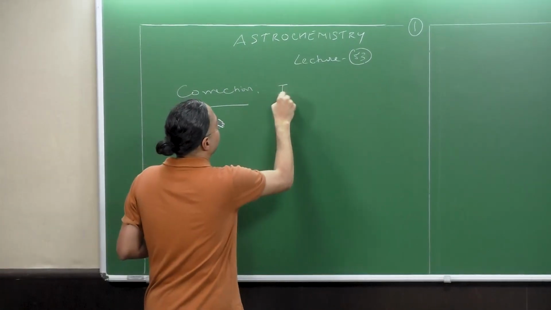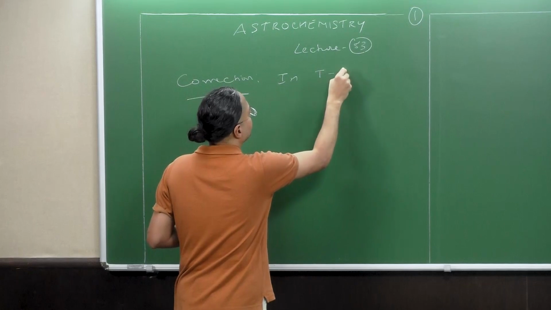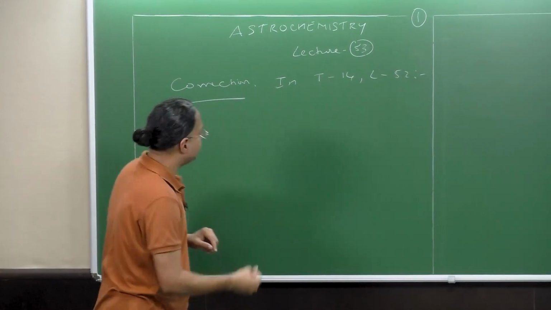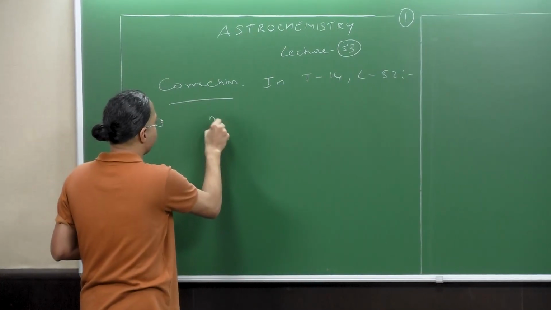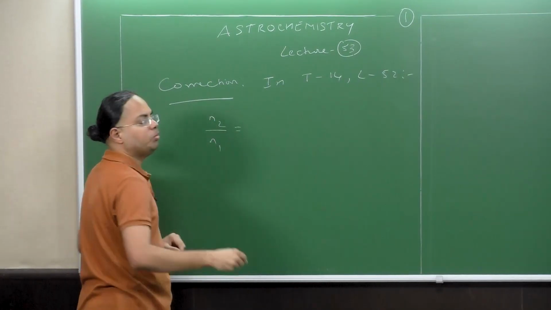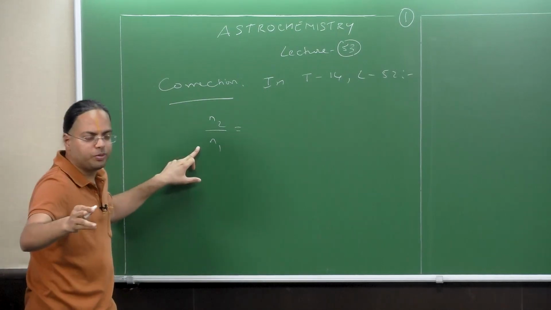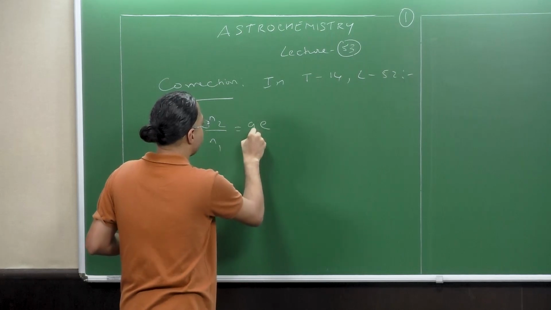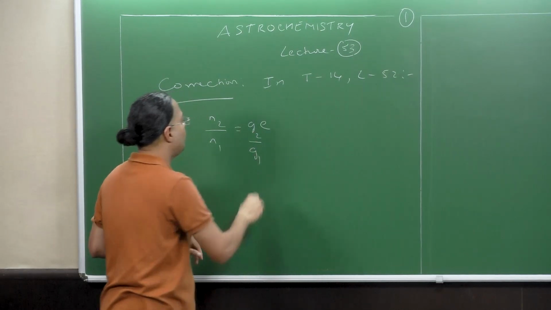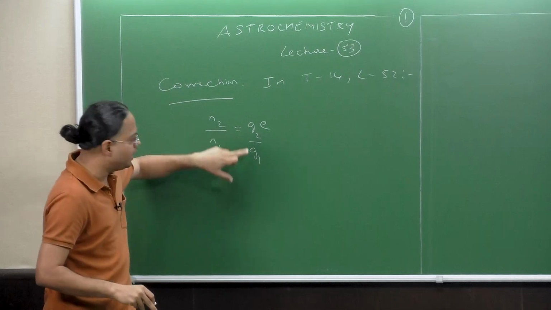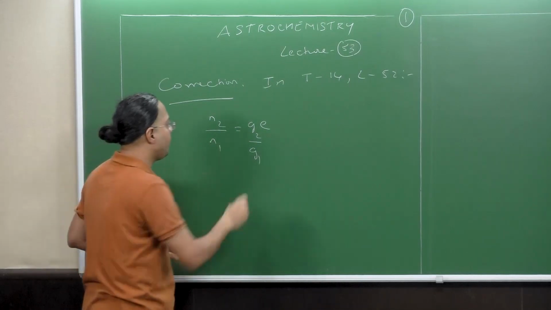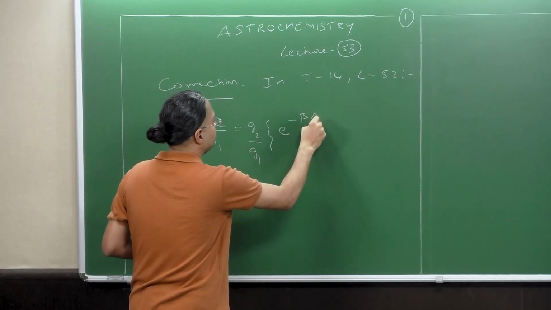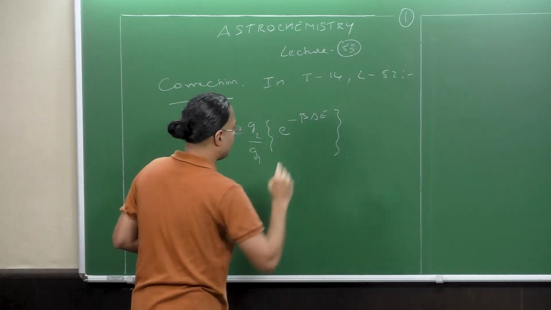So in tutorial 14, that is lecture 52, I had written that N2 by N1, this is based on the Boltzmann distribution, right? I had written that it is given by G2 by G1, where G2 is the degeneracy of the second level and G1 is the degeneracy of the first level, times e to the power minus beta delta E, right?